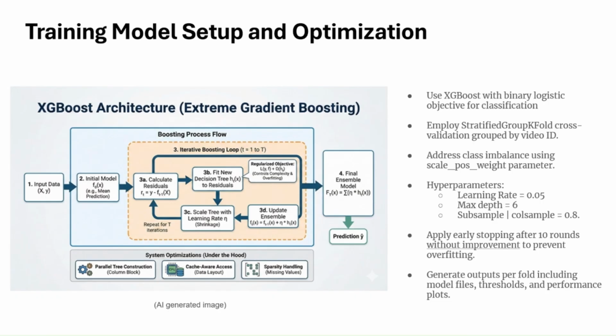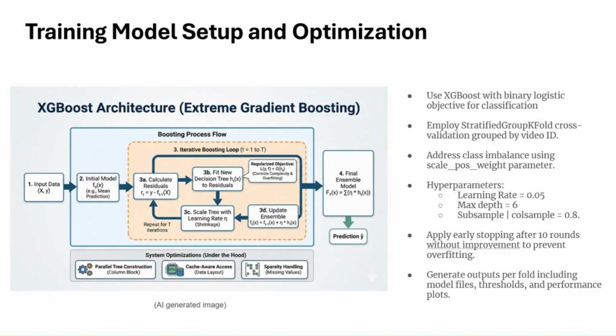Now, just a little refresher on the XGBoost architecture. You take in your input data, you initialize your model, but the whole idea behind boosted trees is that you're iteratively training on the errors of previous trees in the hopes of making each tree on every iteration better and better. That's how this entire loop is working, this iterative boosting loop. And then eventually you get to your final ensemble model, which is just the aggregation of all your previous models.